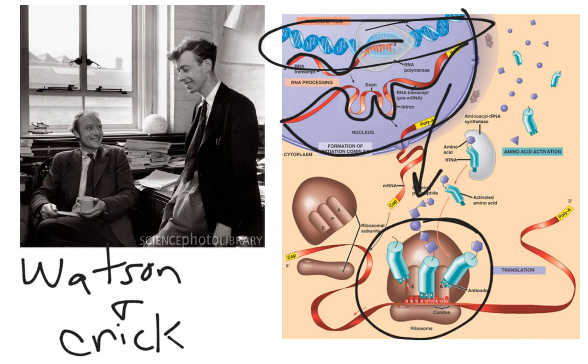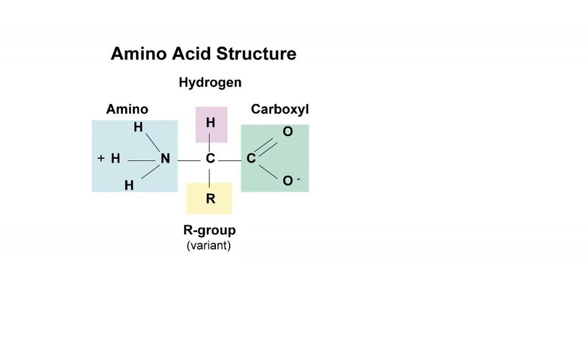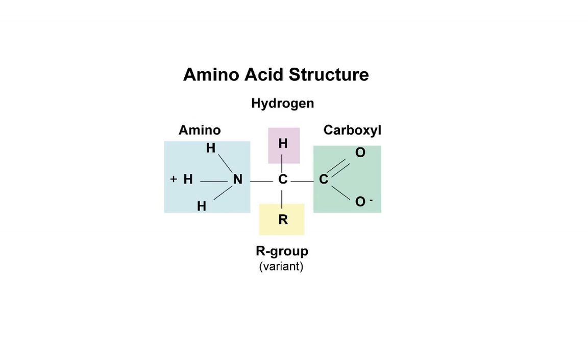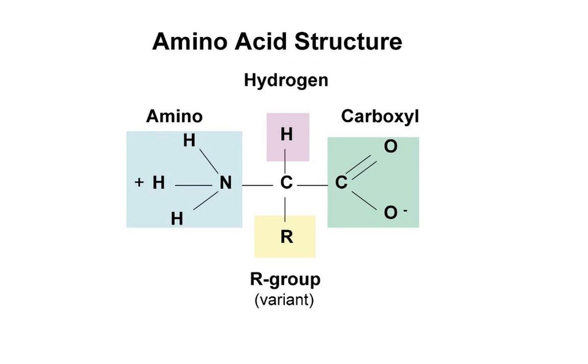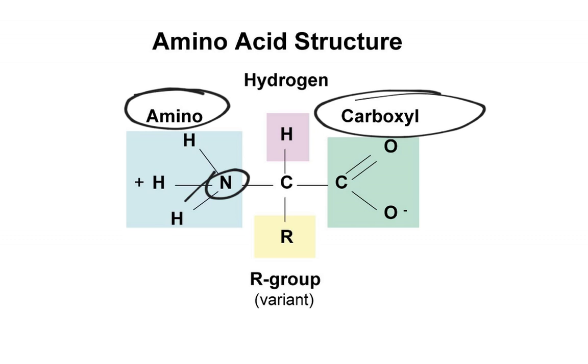And so proteins are made up of these structures called amino acids, and we string amino acids together to get a protein. So here we see our basic structure of an amino acid. It has three parts. It has an amino group, which is this nitrogen with some hydrogens. It has a carboxyl group, which can be a type of acid. Here it can actually donate a hydrogen ion.